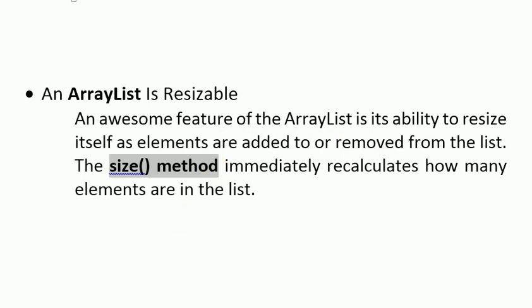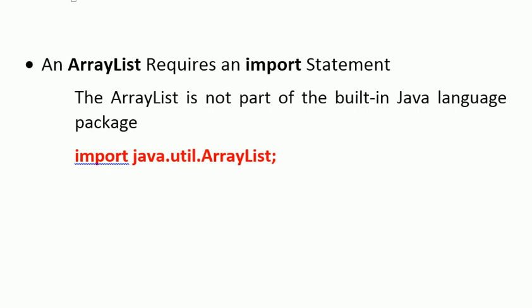Okay, another difference is that whenever you have to create an array list, you basically have to use an import statement. Remember, when we have to take a value from the user, then we have to import a scanner utility. Similarly, if we have to create an array list, we have to write this statement before the class name. Import java.util.ArrayList.